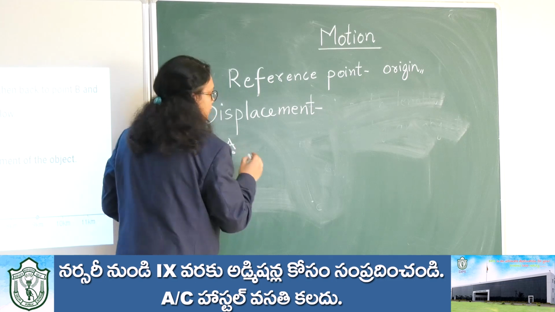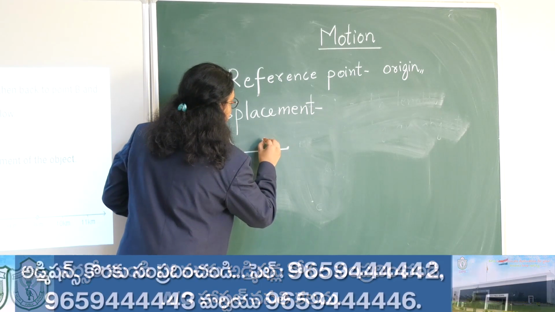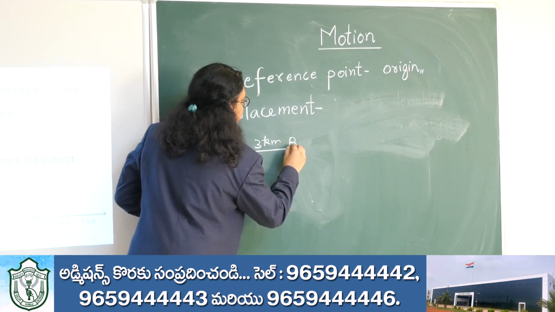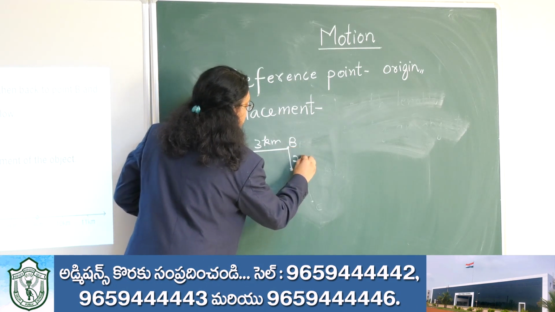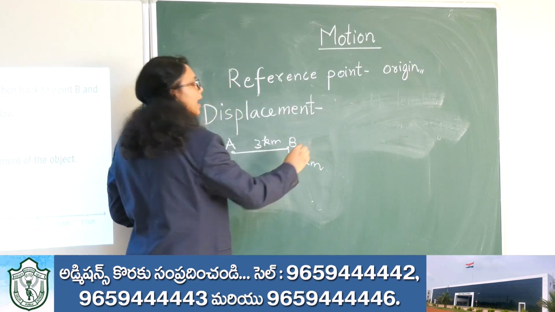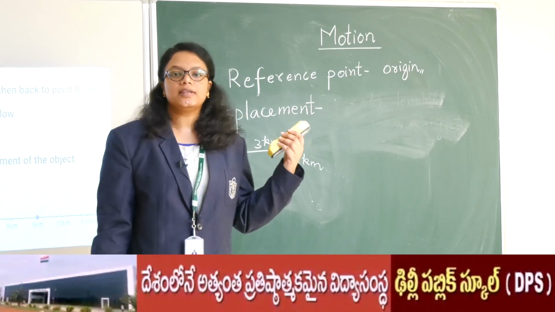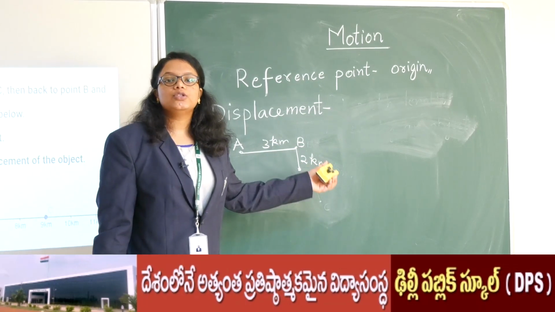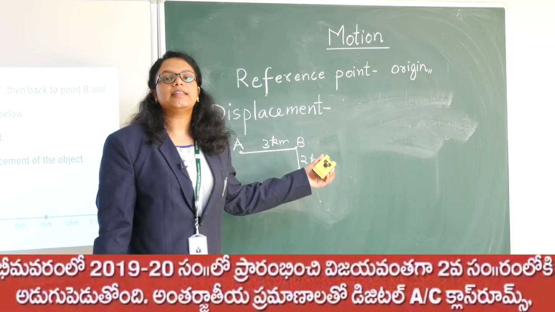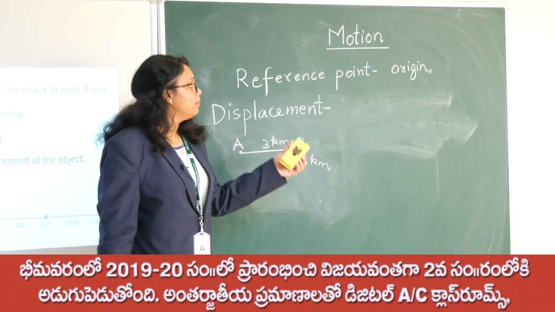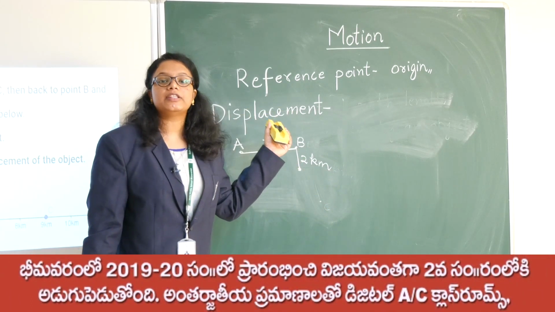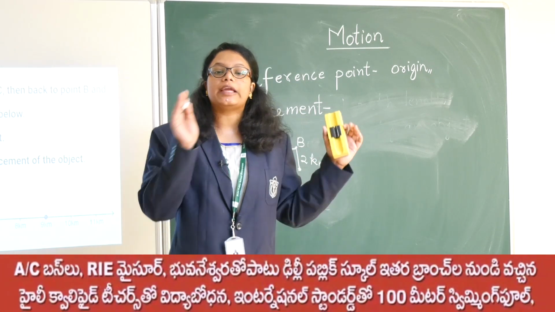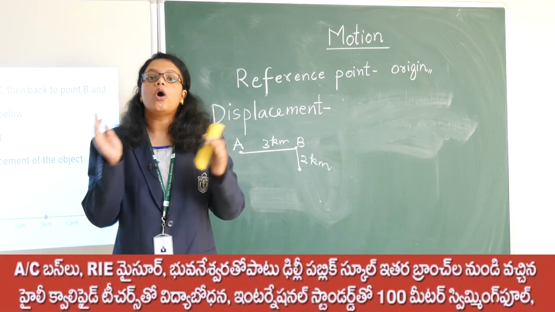I have moved from A to B by travelling 3 kilometer and from B to C by travelling 2 kilometer. If I ask you what is distance, that is 3 plus 2, equal to 5 kilometer, the actual path length travelled. But what is the meaning of displacement? Displacement is the shortest distance between the initial point and the final point of our journey.